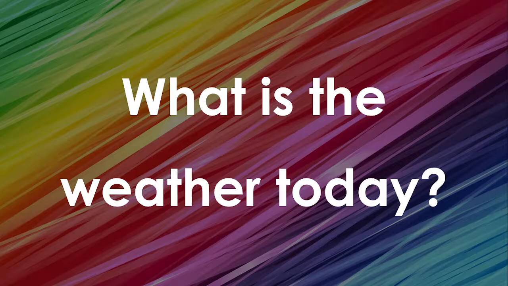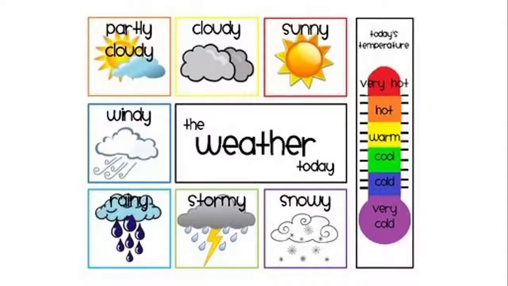for today's lesson. What is the weather today? Take a look outside and tell me what the weather is like. Is it sunny? Is it cloudy? Is it partly cloudy? Is it windy? Is it rainy? Is it stormy? Is it snowy? All right, the weather today for me is sunny, but I do see some clouds in the distance. But right now overhead, it is sunny.